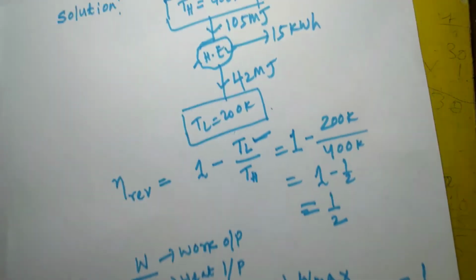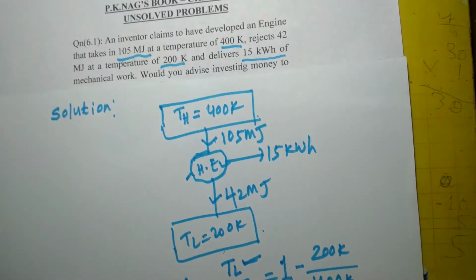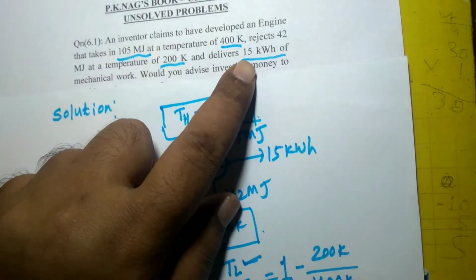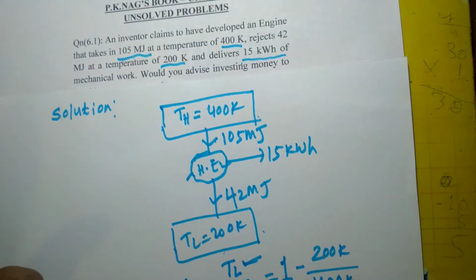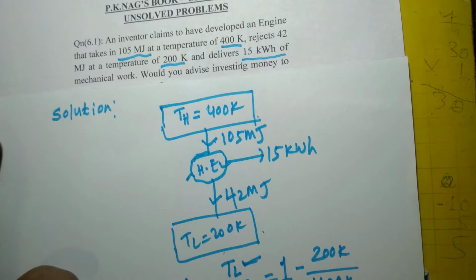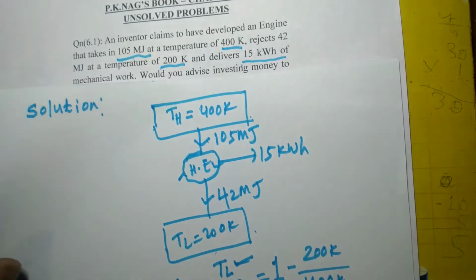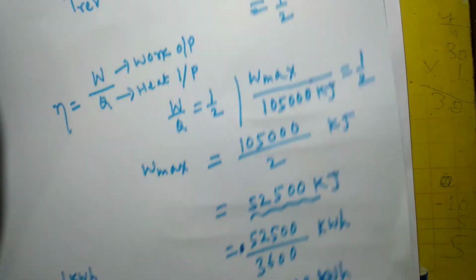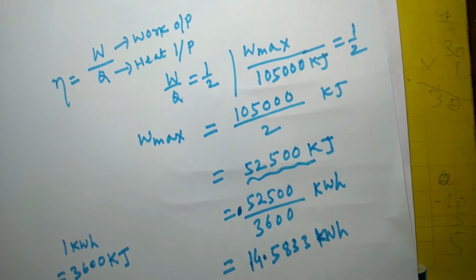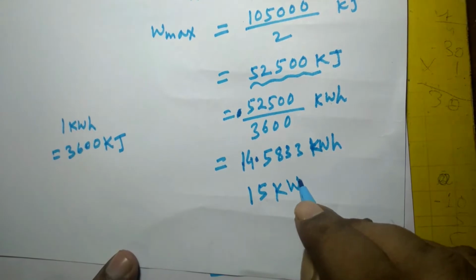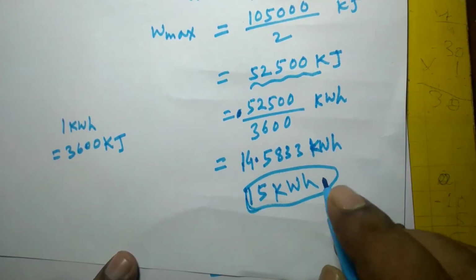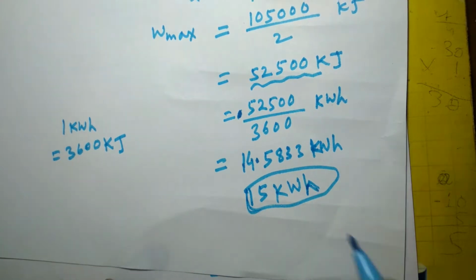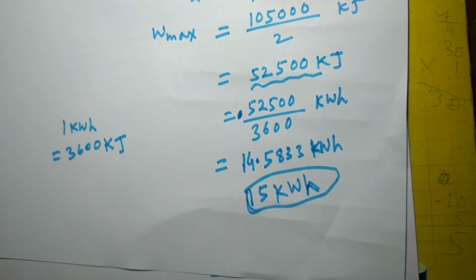But as per the claims made by the inventor, his engine delivers 15 kilowatt hour of mechanical work, which means it is not a genuine claim. It is not possible for any heat engine to produce 15 kilowatt hour of work. 15 kilowatt hour can never be produced by any heat engine operating between two temperature levels, 400 Kelvin and 200 Kelvin, and extracting heat of 105 megajoule from the source at 400 Kelvin.